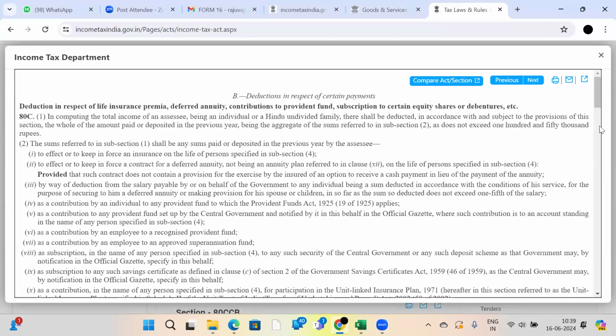Okay, so let us proceed. I hope every person knows very well right now the amounts where you can deposit or invest, so that you will have investments and also get a deduction as per the Income Tax Act. This is the exhaustive list.